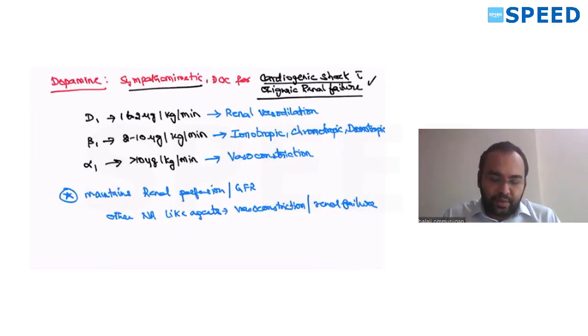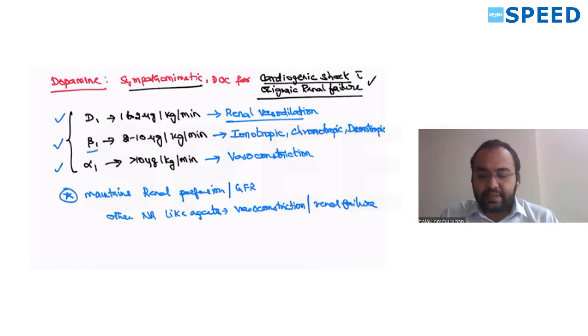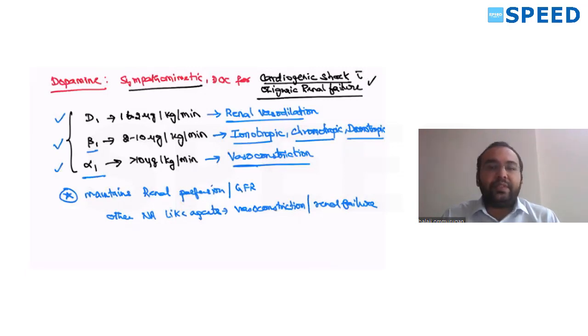It's a drug of choice for cardiogenic shock with oliguric renal failure. So dopamine acts at 3 receptors, D1, beta 1 and alpha 1. D1 means it is present in renal vasculature. It causes vasodilation. Beta 1 is present in heart. It causes positive inotropic, chronotropic, bathmotropic effects. Heart rate, contractility, everything is getting increased. Alpha 1, it causes vasoconstriction. So these 3 mechanisms you already know. D1, beta 1, alpha 1, we have already seen in ANS classes.